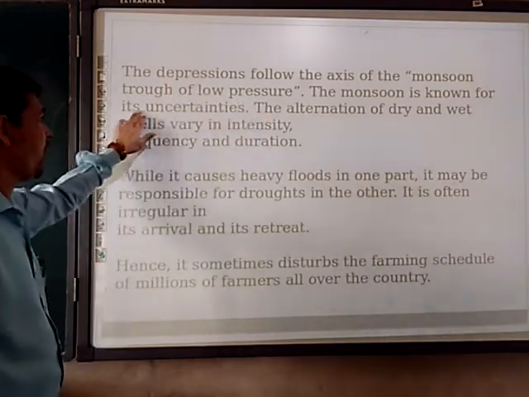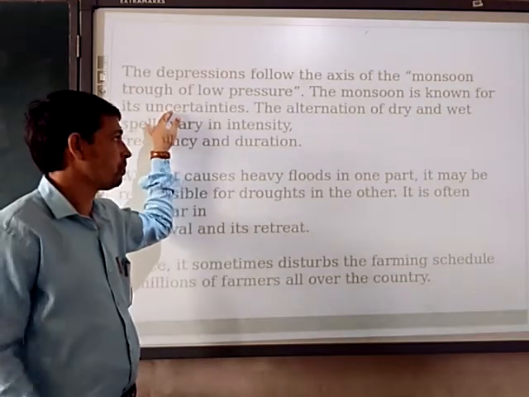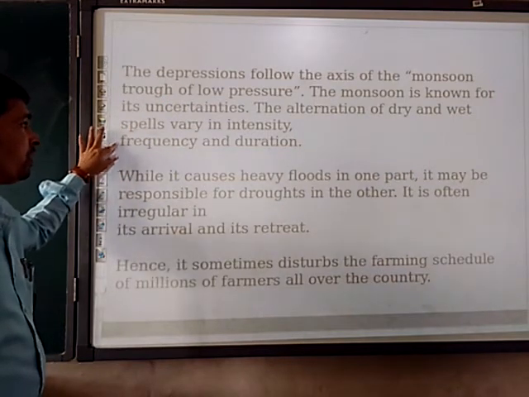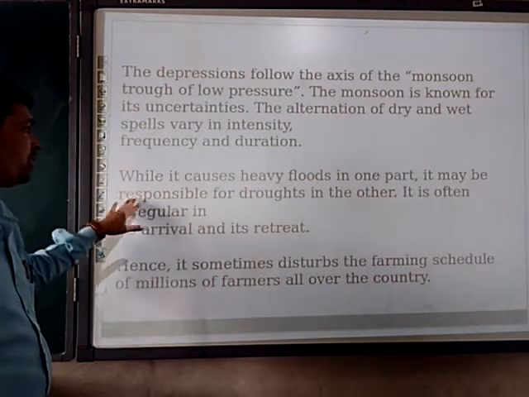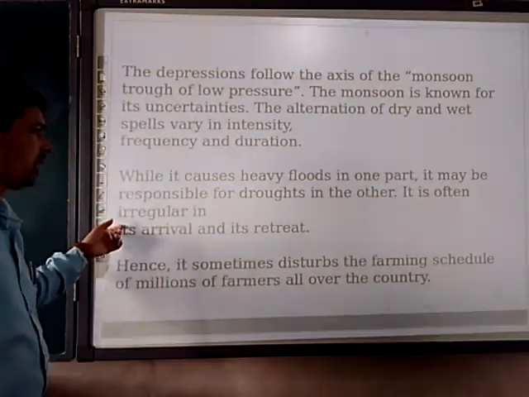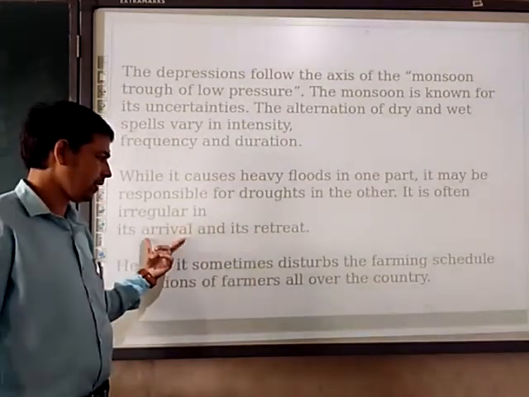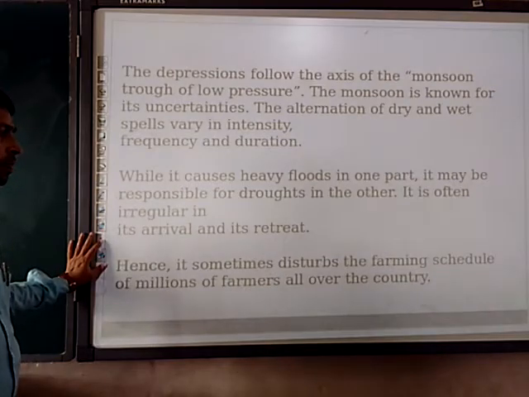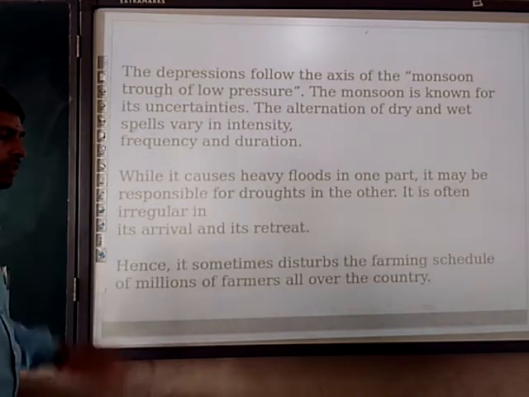The monsoon is known for its uncertainty. Some farmers depend totally on the monsoon only. The alternation of dry and wet spells varies in intensity, frequency, and duration. While it causes heavy floods in one part, it may be responsible for drought, that means lack of water, in another. On the other hand, there is its arrival and its retreat, the advancing and the post-monsoon. Hence, it sometimes disturbs the farming schedule of millions of farmers all over the world.